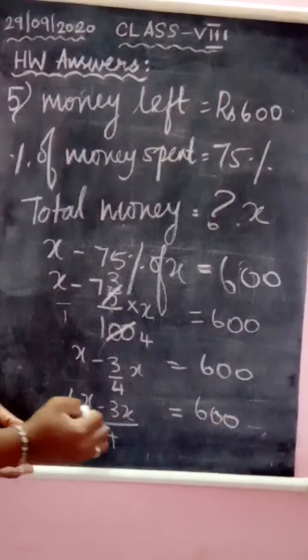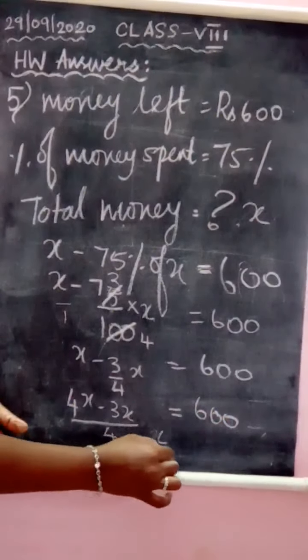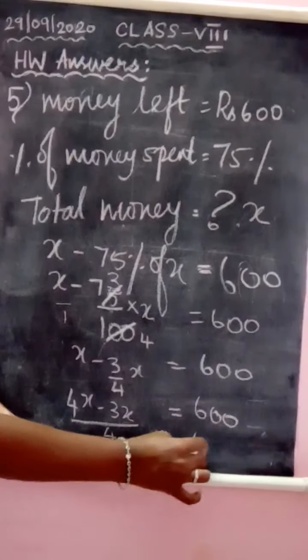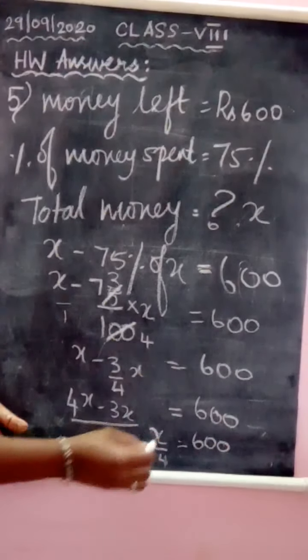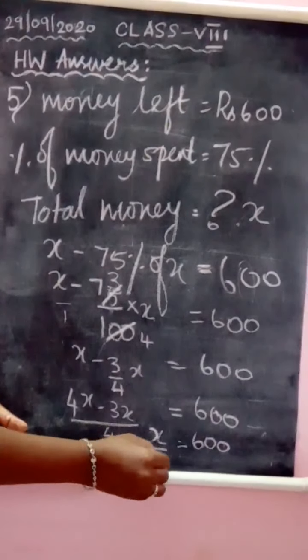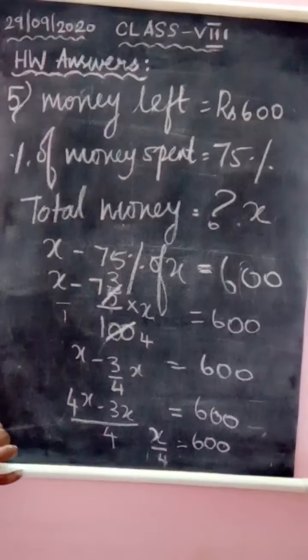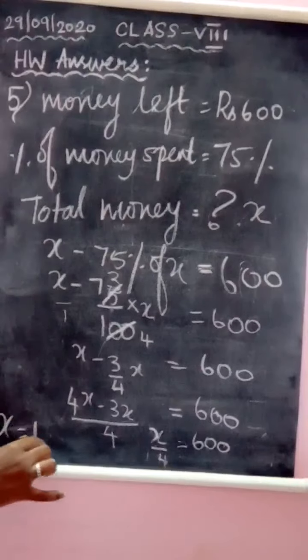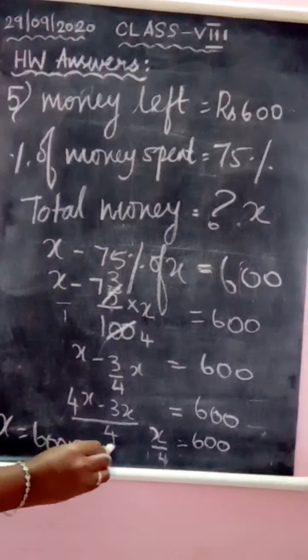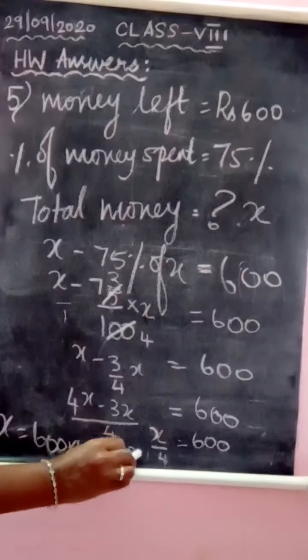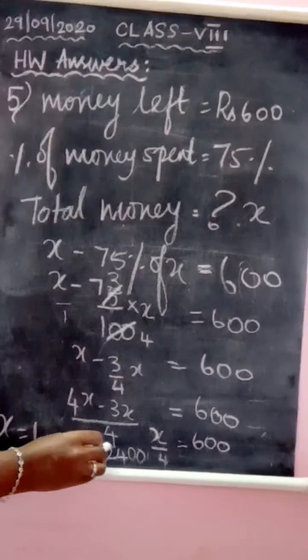Then this is X by 4 equal to 600, and then X is equal to how much? 4 will be taken that side. So X is equal to 600 into 4, and that is 2400.